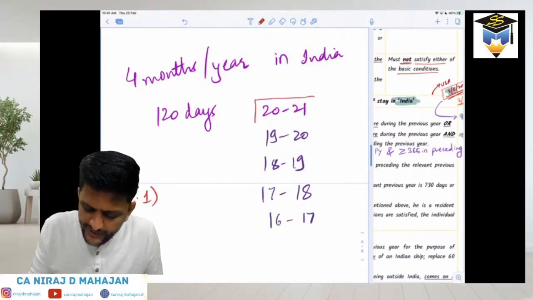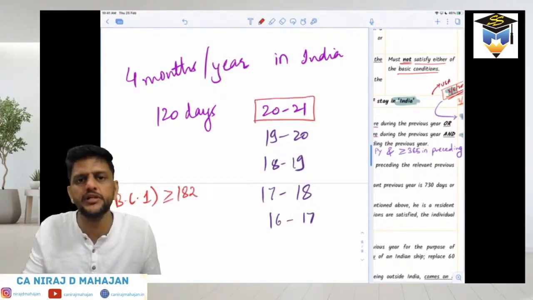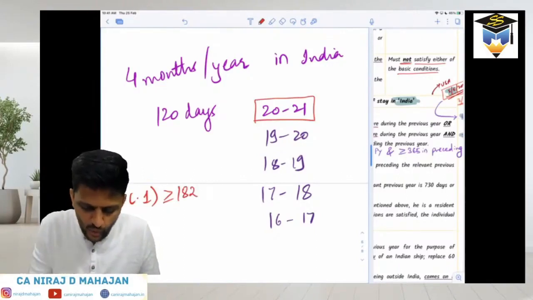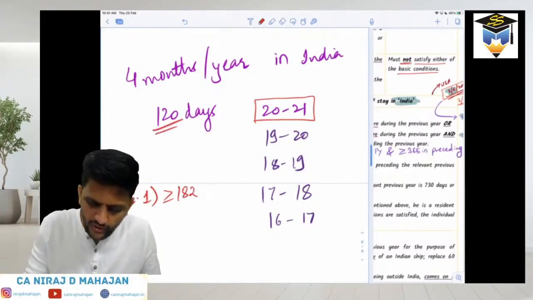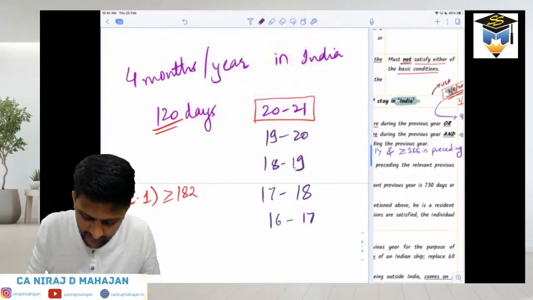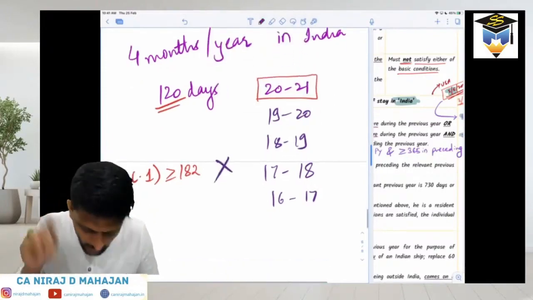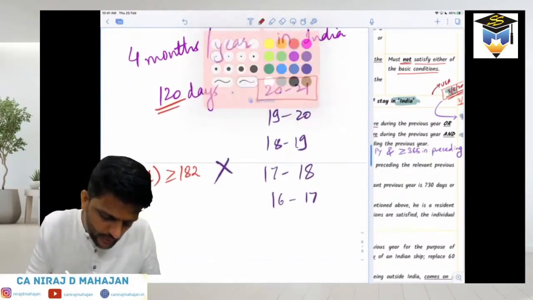182 days. What does this say? 182 days in the PY. Which PY? Obviously 2021. Is this satisfied? No. Because it's only 120 days in PY. So basic condition number 1, bachcho, is not satisfied. But what about basic condition number 2? This you should now be able to understand. Check.